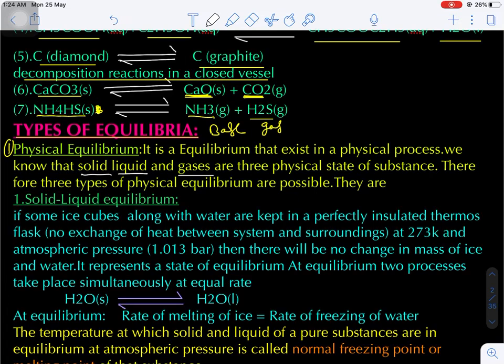Now here, the possibilities of physical equilibrium are solid-liquid equilibrium, liquid-gas equilibrium, and solid-gas equilibrium. So how many types of equilibria are there again? Three types. Are you getting my point? Solid-liquid equilibrium, number one.